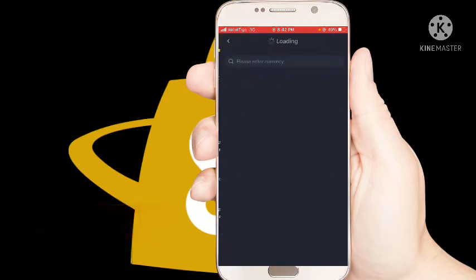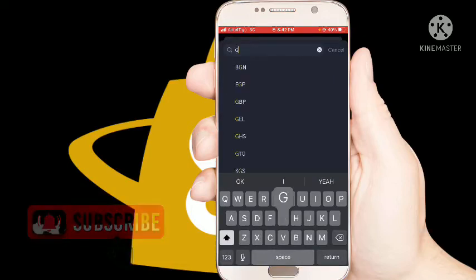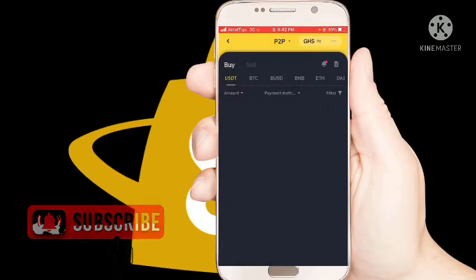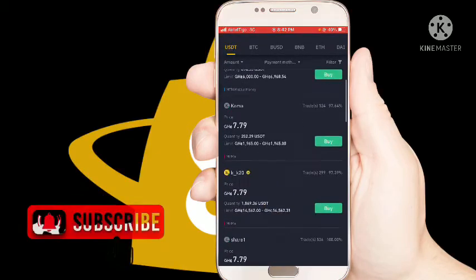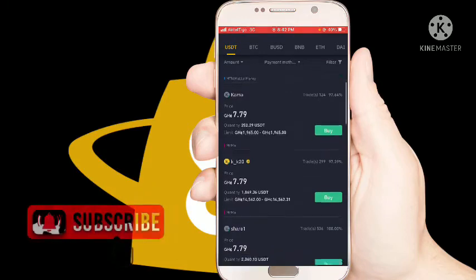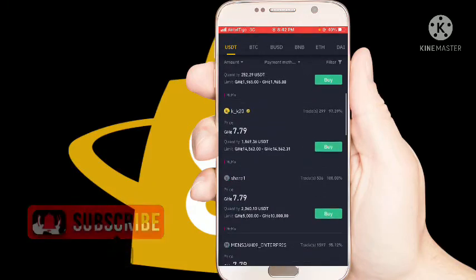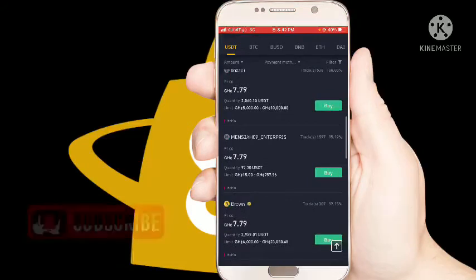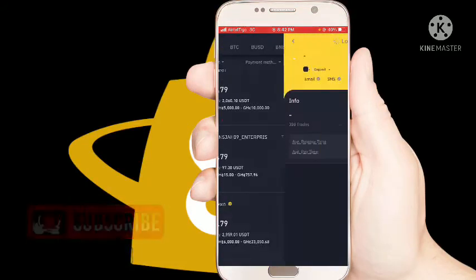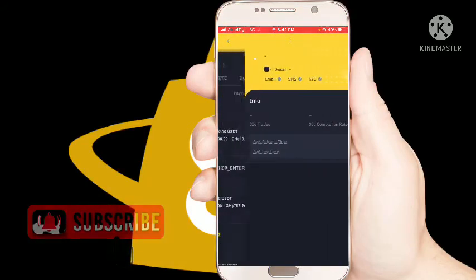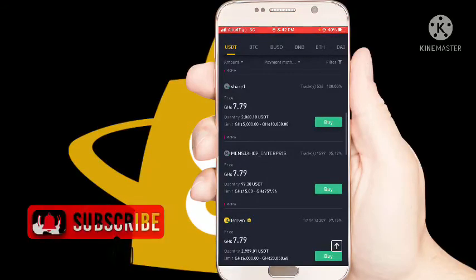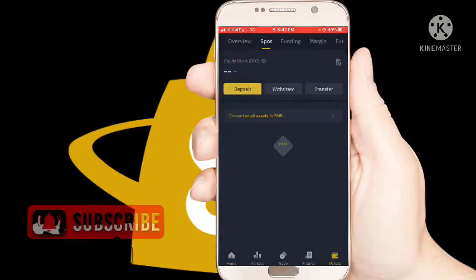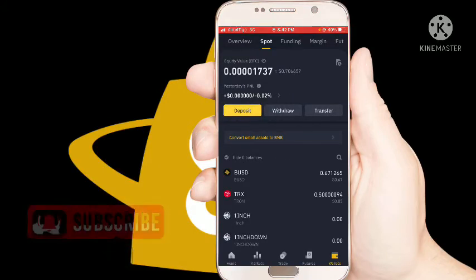So on Binance, you can buy USDT or Bitcoin or any cryptocurrency through MoMo. So you have to buy some USDT from Binance. You can buy it from this vendor because it has a limit of 15 Ghana cedis, and you are buying at least 50 Ghana cedis. So you have to buy the USDT from Binance. Then after you have bought it, the money will reflect into your spot wallet.